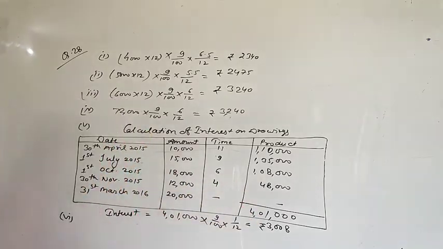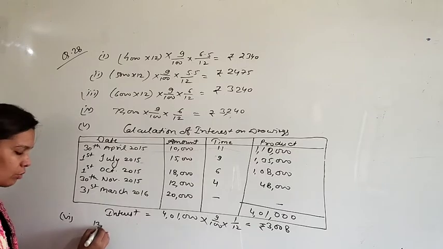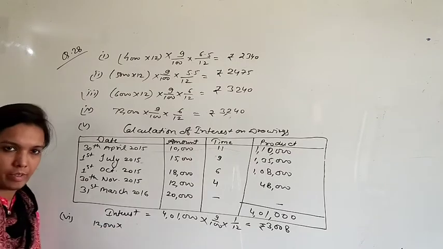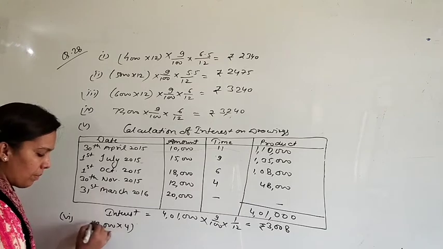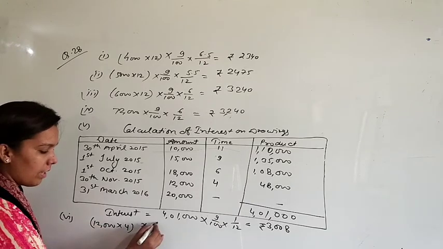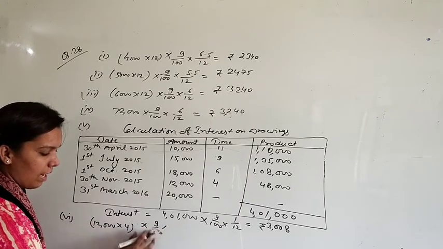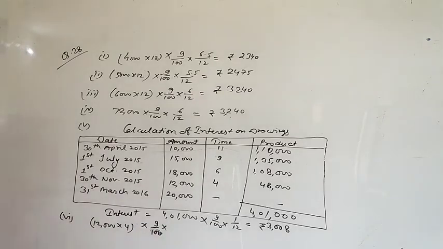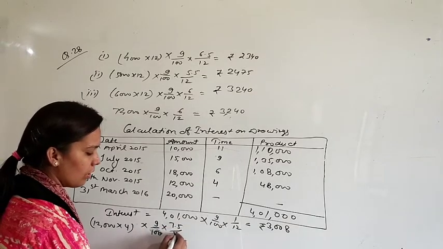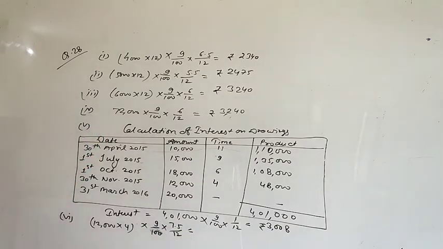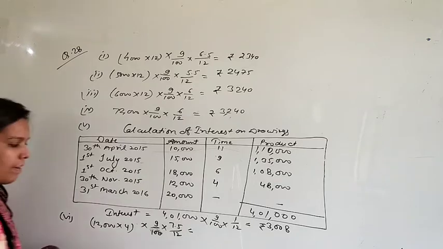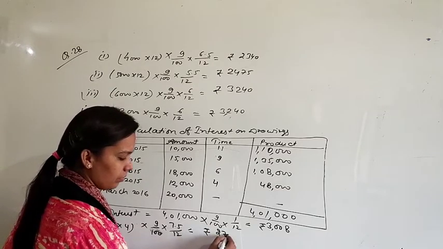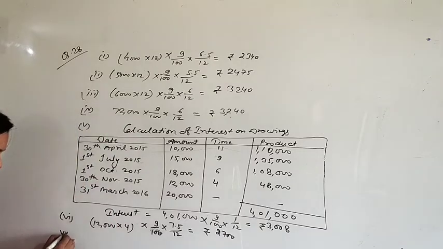Okay. Yes, case number 6. If he withdrew rupees 12,000 in the beginning of each quarter, 12,000 each quarter, we have 4 quarters in a year, so 12,000 multiplied by 4, this is the total drawing. The rate is 9%. And the time, when you are drawing money in the beginning of each quarter, in that case we calculate for 7.5 months. Okay, so the amount will be 2,700 rupees. Case number 7.